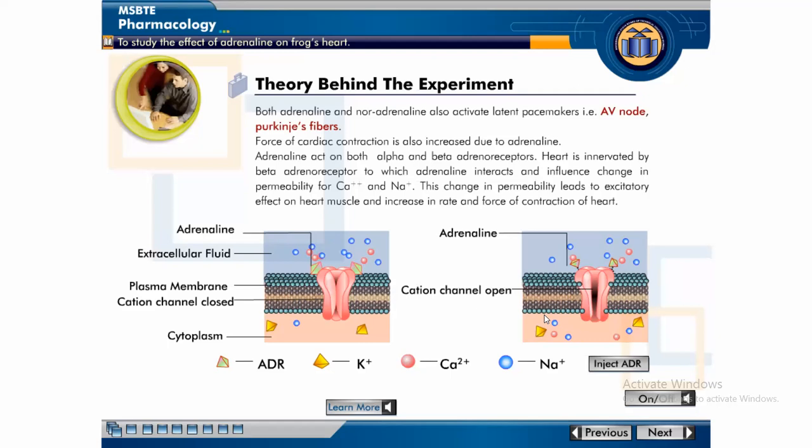All of you understand the theory behind this experiment? Yes, ma'am. All of you means all students. Only one or two students said yes, ma'am. Roll number 70, do you understand the theory behind this experiment? Yes, madam. Okay.